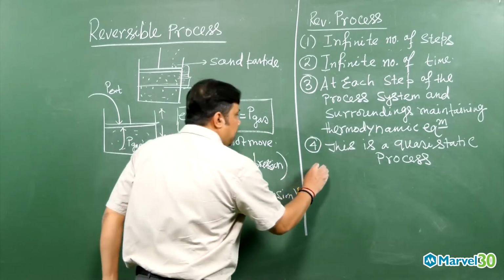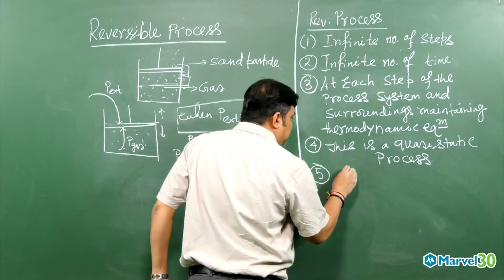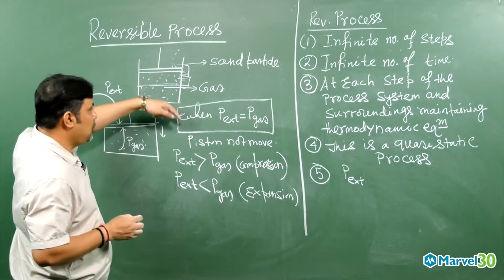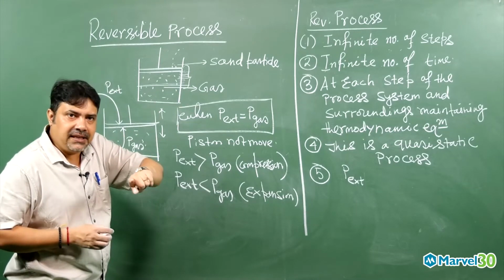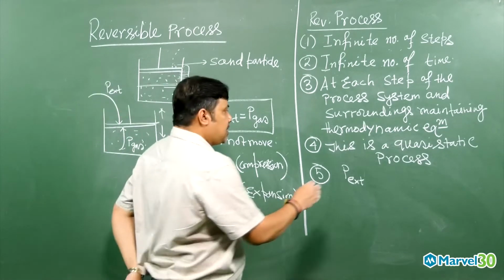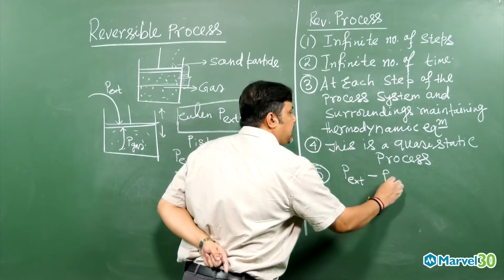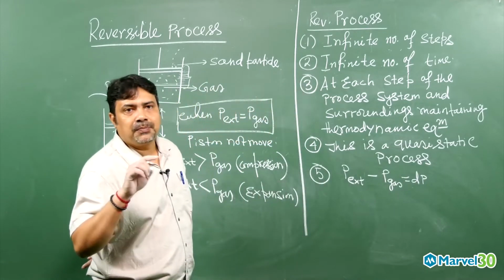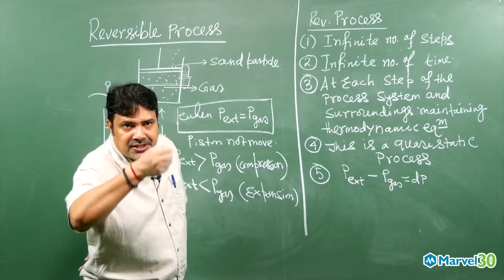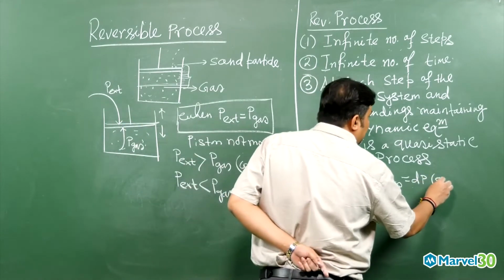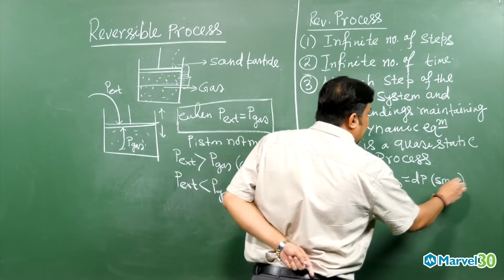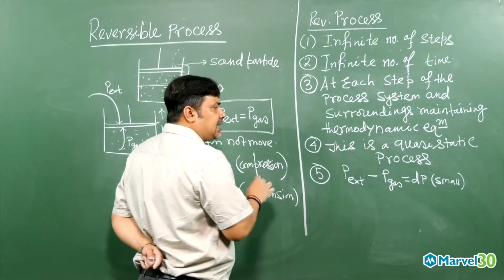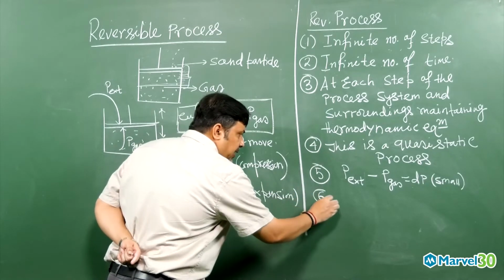The fifth one, the P external. Whenever there is a compression, P external is greater than the P gas. So we can write P external minus P gas equals dP. This dP value will be very small because very infinitesimally small change is happening. So a very small value will be there at each step of the process. So these are the characteristics.